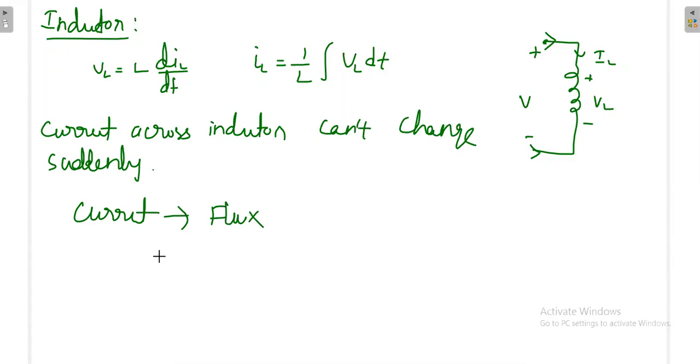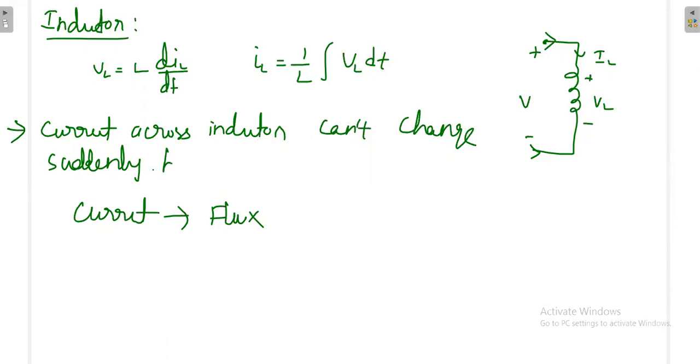Flux will change slowly. You can change the current because current is in your control, but flux is not in your control. Flux is in the control of the inductor. Slowly only it will change the flux. That's why you should not change the current instantaneously. That is what this statement is telling: current across the inductor cannot change suddenly.